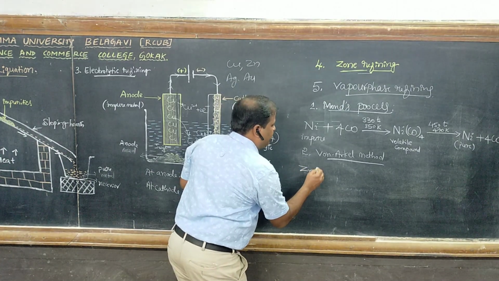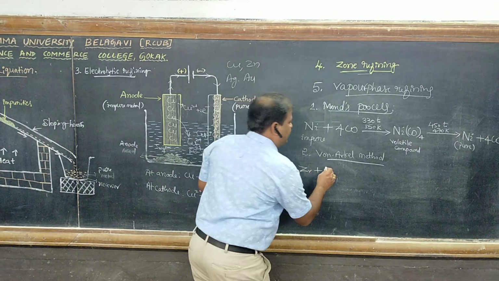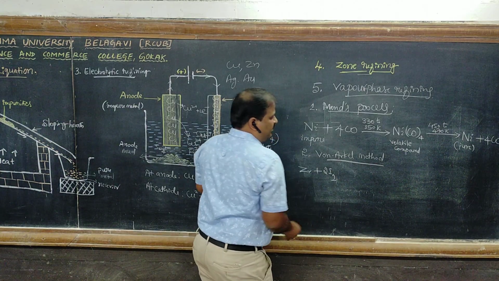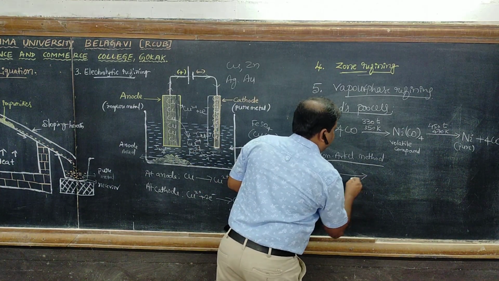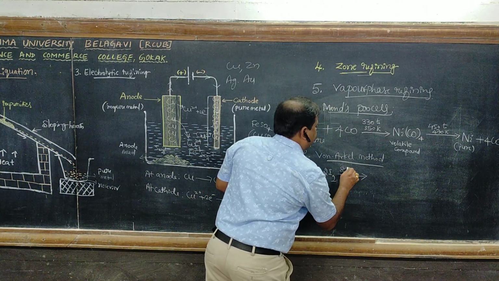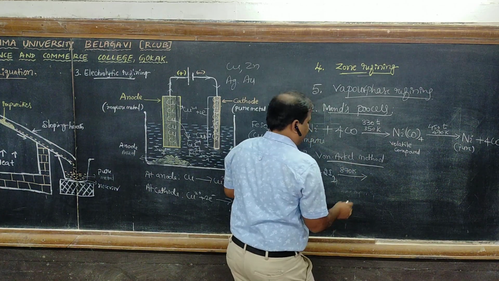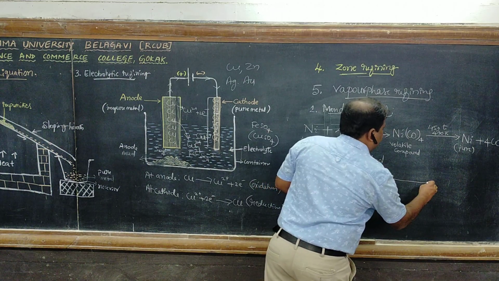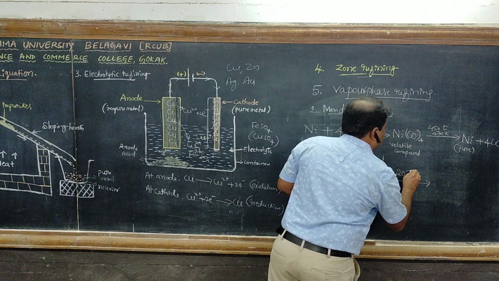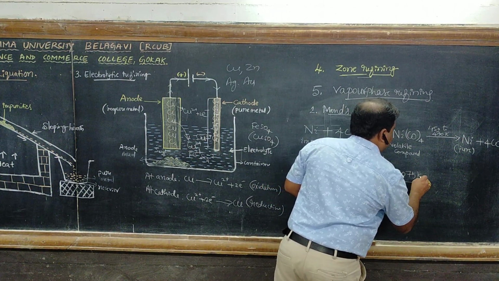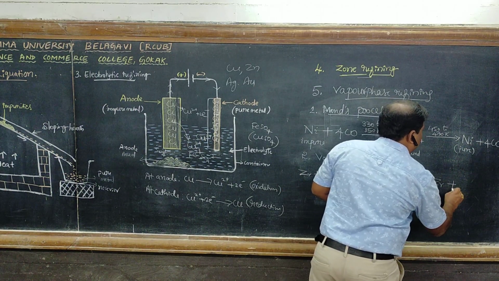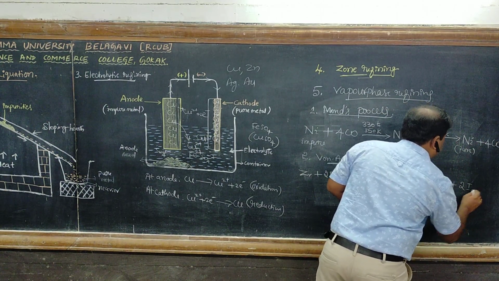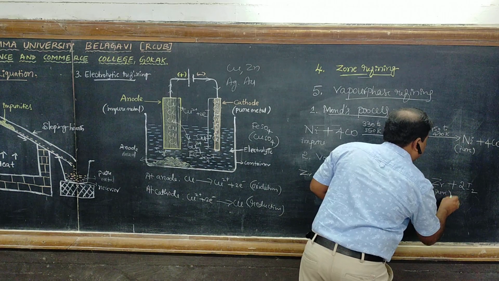Example, zirconium is heated with iodine to about 870 Kelvin, we get zirconium tetraiodide, then it is heated to 2075 Kelvin, we get zirconium in the pure form.